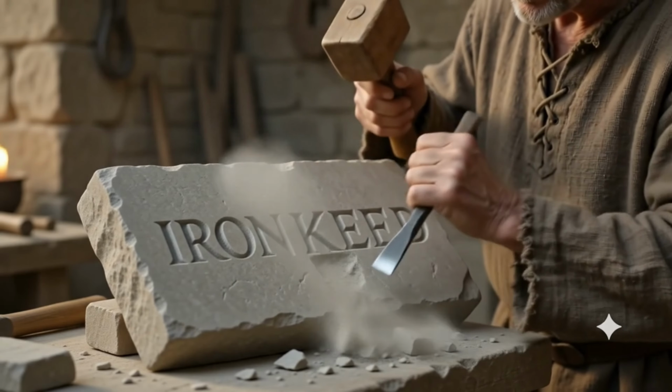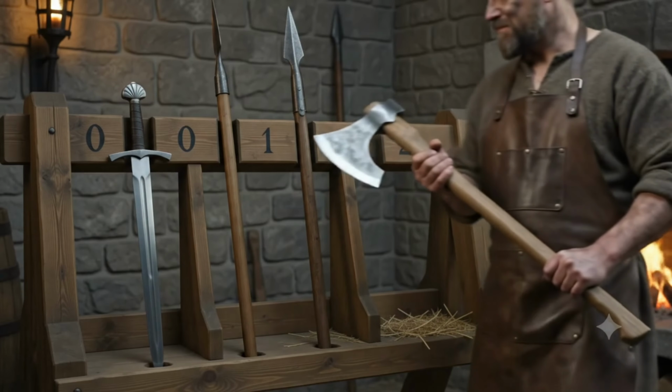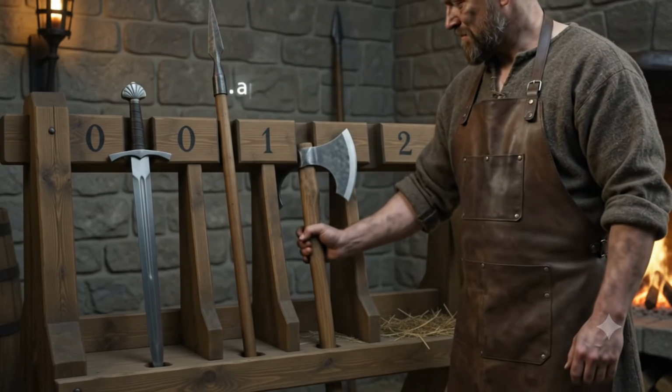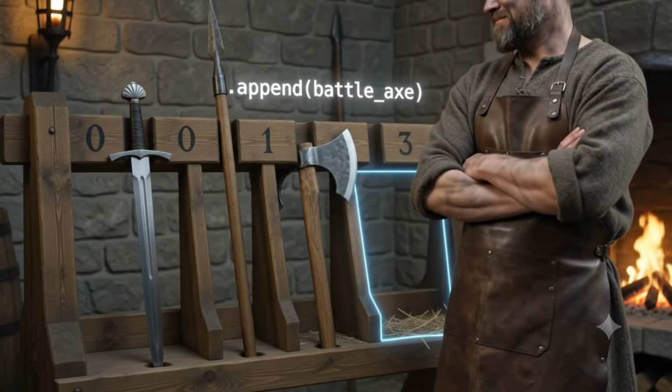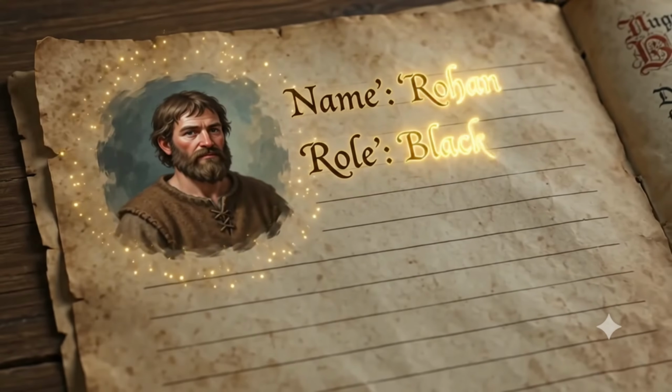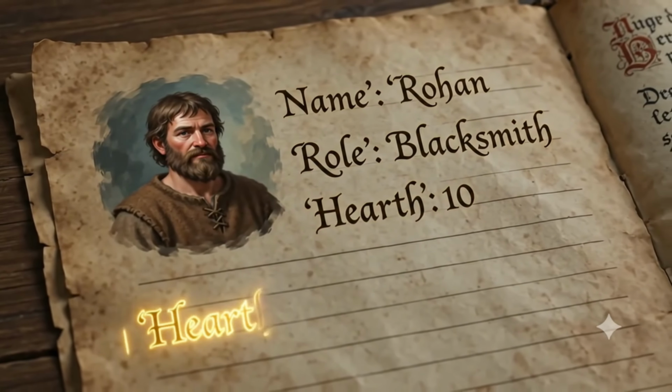When you have many weapons, a single warehouse box fails. You need an armory shelf, a list. You can use .append to forge a new item, always ready for battle.